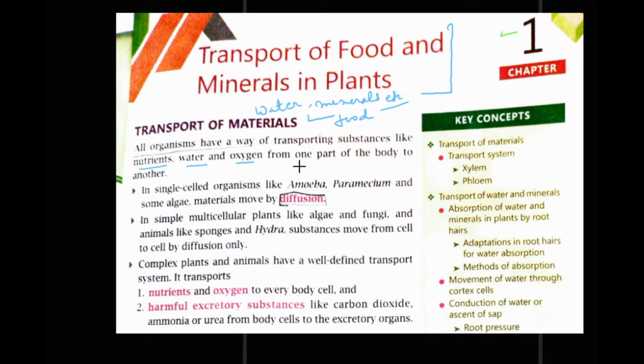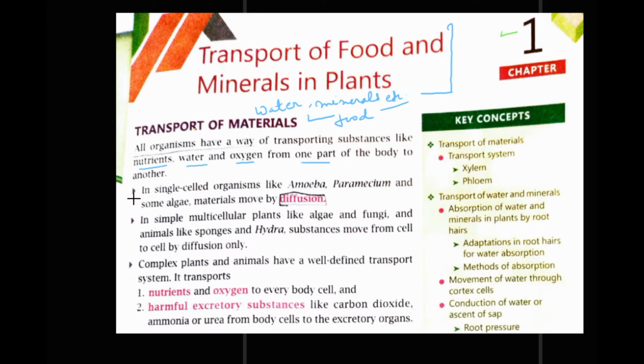Like in our body, our blood transports oxygen, water and various other substances throughout the body. In the same way, plants have a well developed system to transport the essential materials like nutrients, water and oxygen from one part to the another, right?